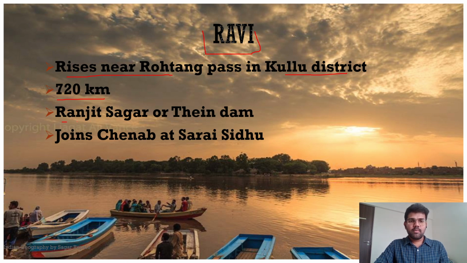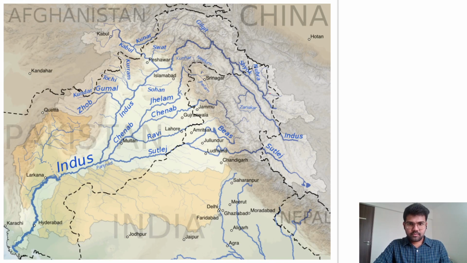There is a dam called what? Thein Dam on the river Ravi, and the reservoir thus formed is called Ranjit Sagar. The dams and reservoirs are very important. So Thein Dam and the Ranjit Sagar are on the river Ravi. Here you can see the Ravi river.